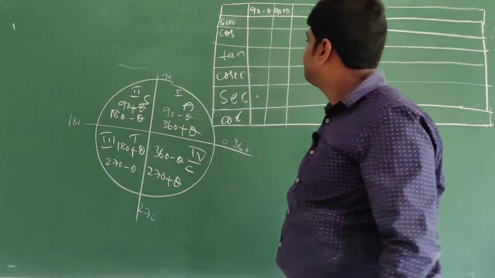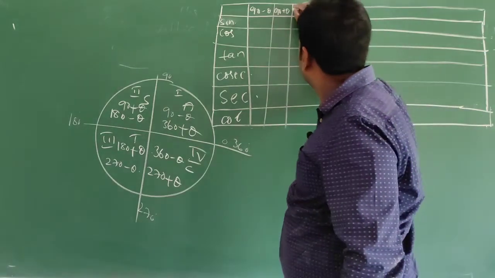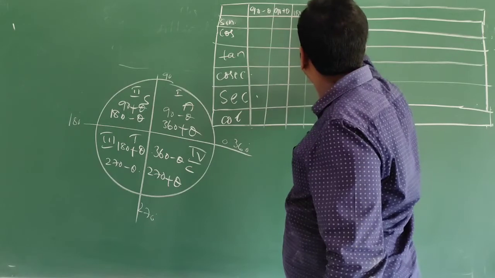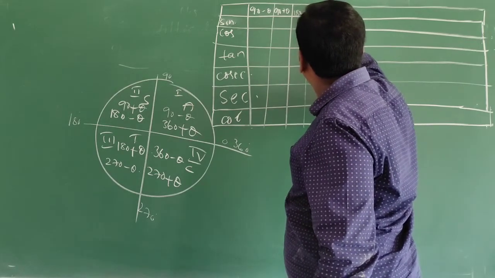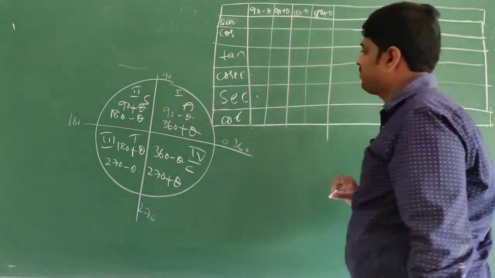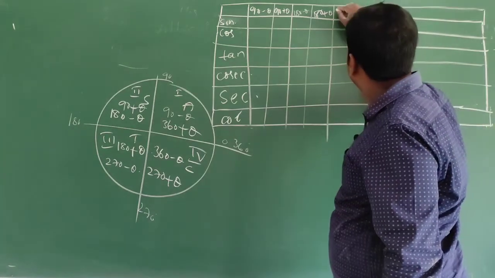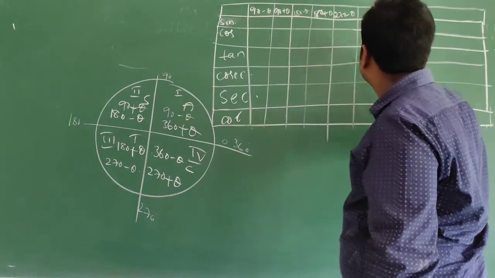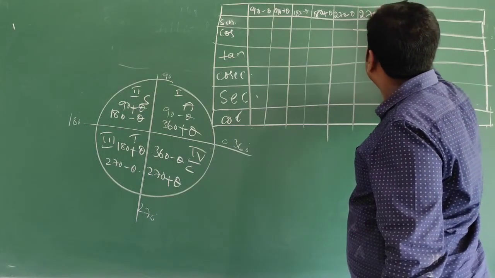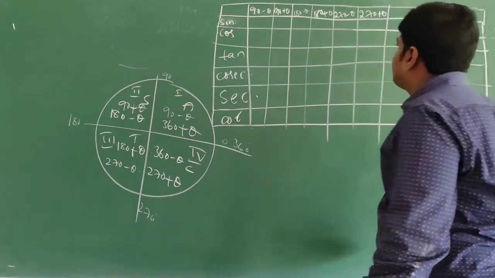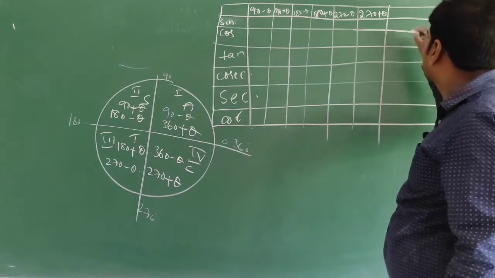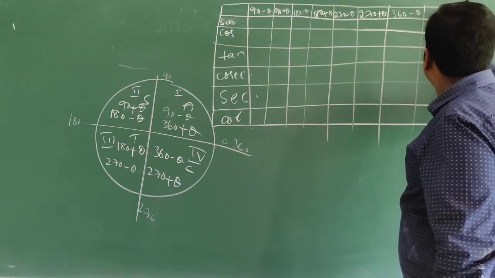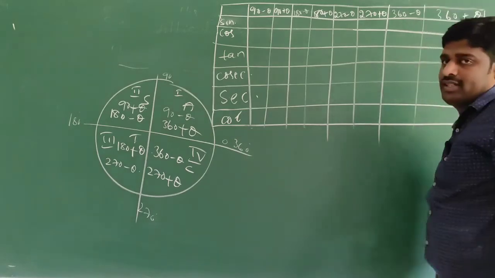90 plus theta, 180 minus theta, 180 plus theta, 270 minus theta, 270 plus theta, 360 minus theta, 360 plus theta.